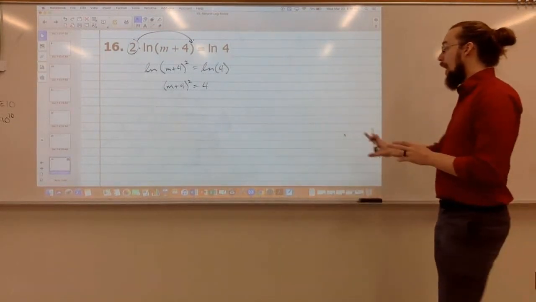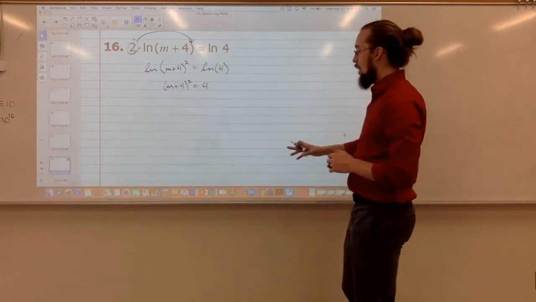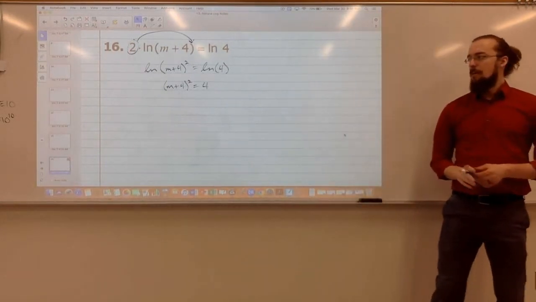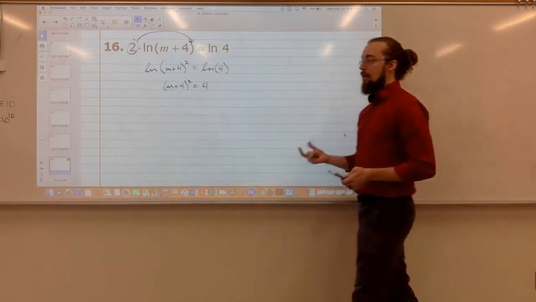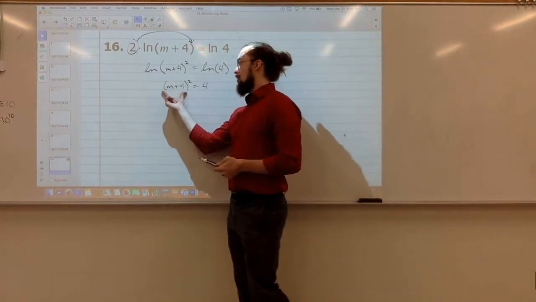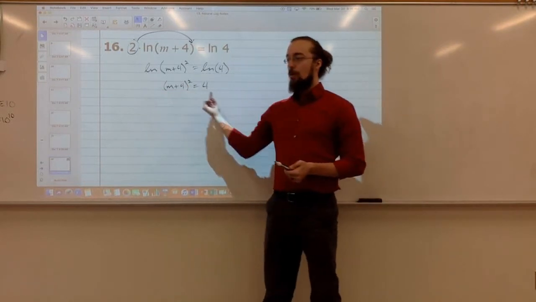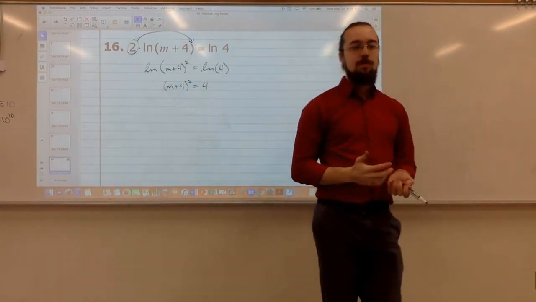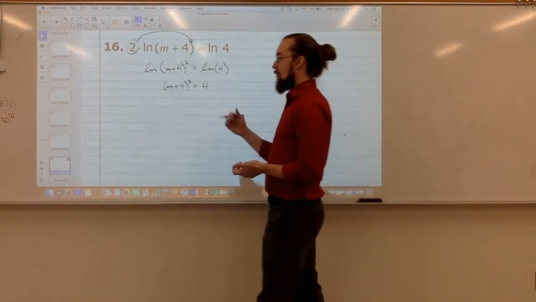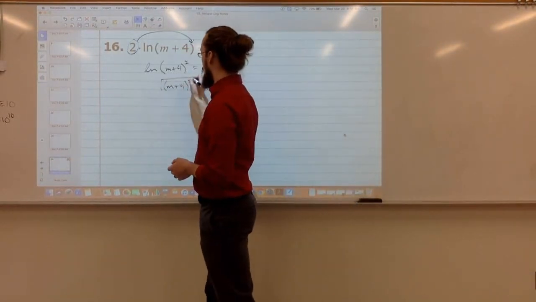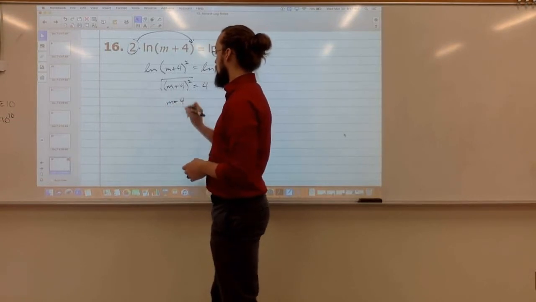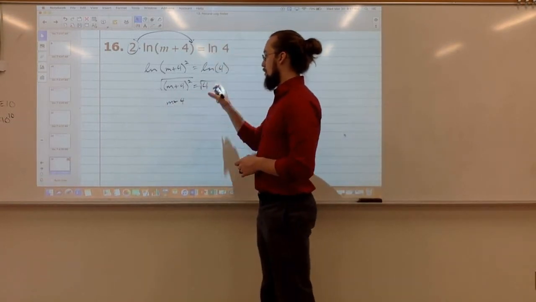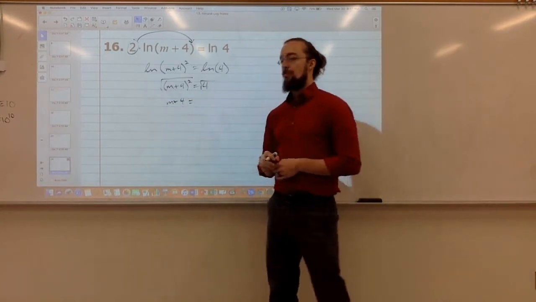This is something that we haven't really talked about much this year, but I know you did it last year, and maybe even in Algebra 1 as well. If I've got something set up like this, I can just take the square root of both sides of the equation. If I take the square root over here, I would just be left with m plus 4. And if I take the square root over here, what's the square root of 4?